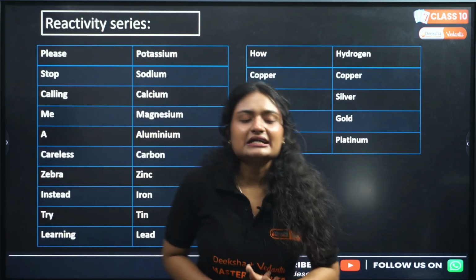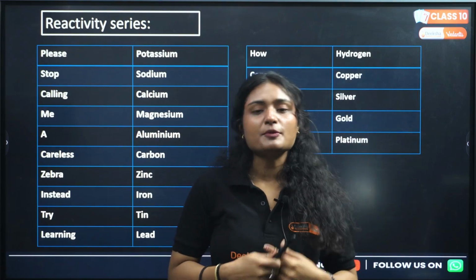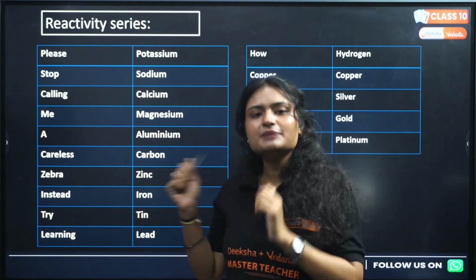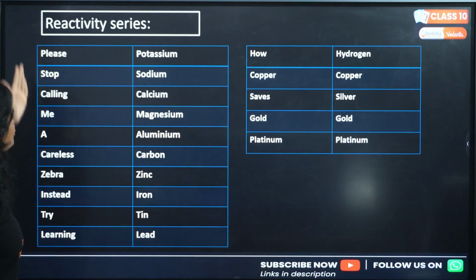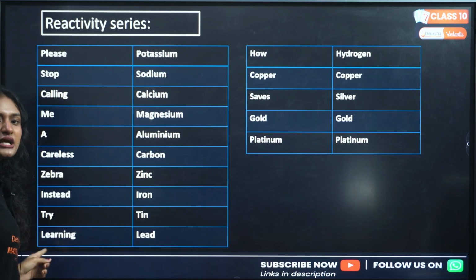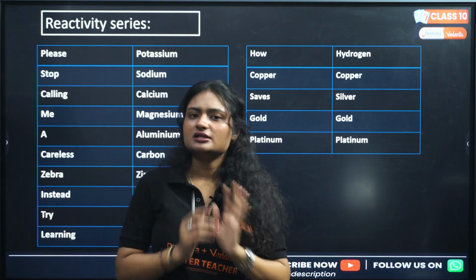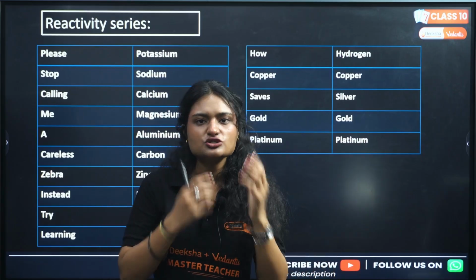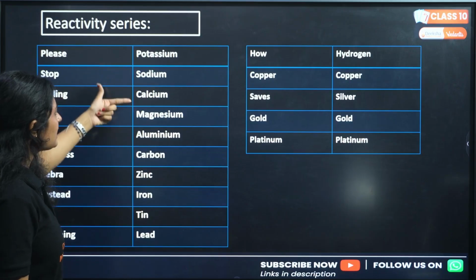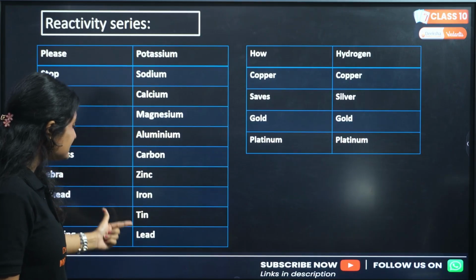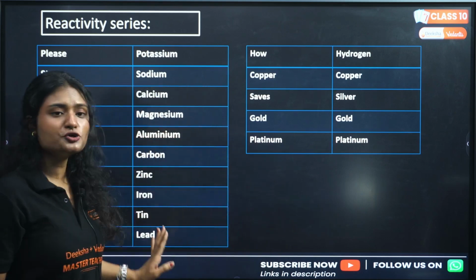Now, the reactivity series. Let's start with the reactivity series first, then we will talk about the chemical properties of metals and non-metals. This is very important in regard to the chemical properties of metals. So let's start with it. Please stop calling me a careless zebra. Instead, try learning how copper saves gold, platinum. If you have any other mnemonics, you can follow that as long as you remember the reactivity series. That's all that matters. So we'll start with potassium, sodium, calcium, magnesium, aluminum, carbon, zinc, iron, tin, lead, hydrogen, copper, silver, gold, platinum. Clear? I hope you remember it now.